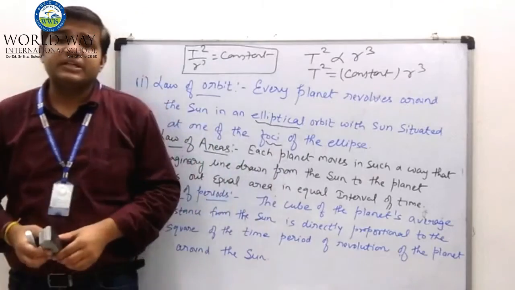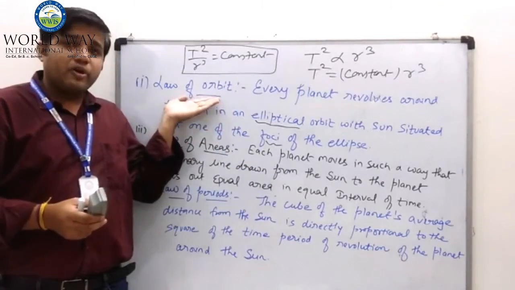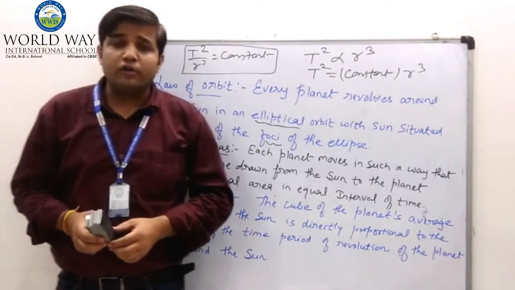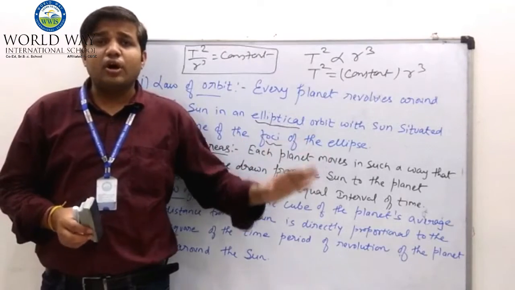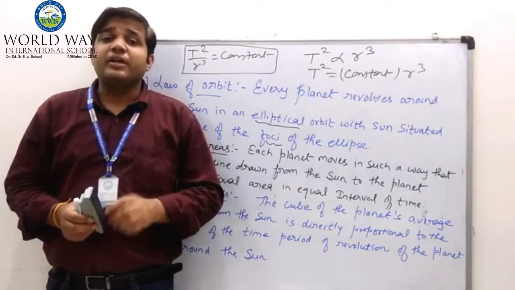This is Kepler's third law. The first law is law of orbit, second is law of area and third is law of period. These are the three laws given by Kepler in the context of planetary motion.